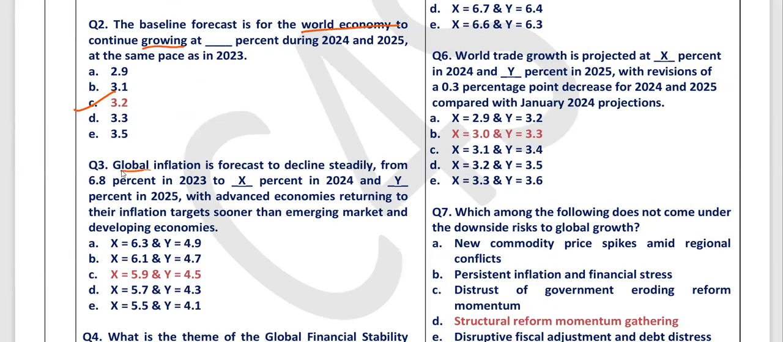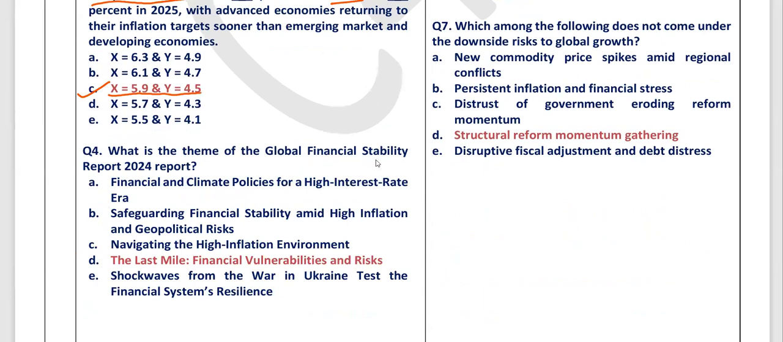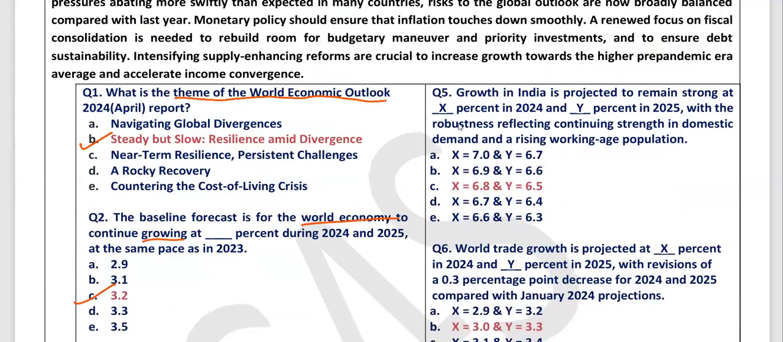Next one is global inflation trend. It was 6.8% in 2023. It was projected to be 5.9% in 2024 and 4.5% in 2025. The theme of the Global Financial Stability Report was asked. That is last mile, financial vulnerabilities and risks. Next question was India's growth rate. As per the report, India's growth rate was projected at 6.8% in 2024 and 6.5% in 2025.